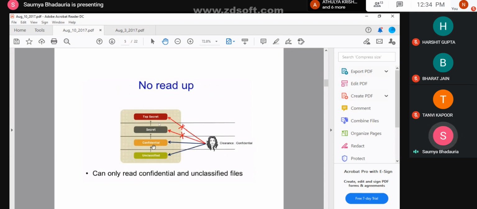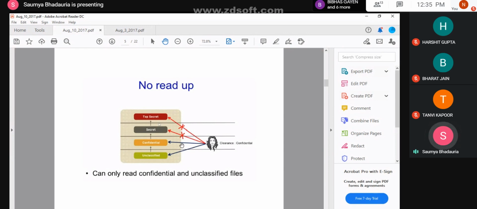Now, if a subject belongs to the security class confidential, this would mean that he has the right to access all of the files present at this particular level. If I say that only this blue arrow is there and none of these others, this would mean that A tends to A. Okay, this is a standard system.